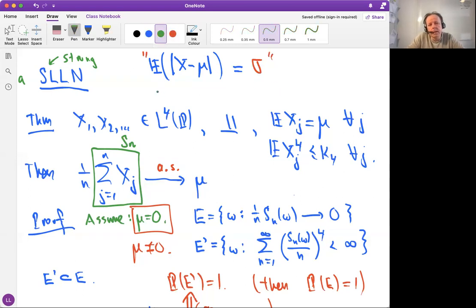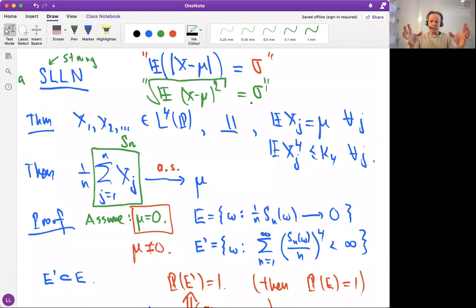But if you look at any statistics textbook, how do they define this? They define it as the square of this, and then they take a square root. That's what pretty much every statistics textbook does to measure standard deviation. Why do they do that? Because square is so convenient in computations.